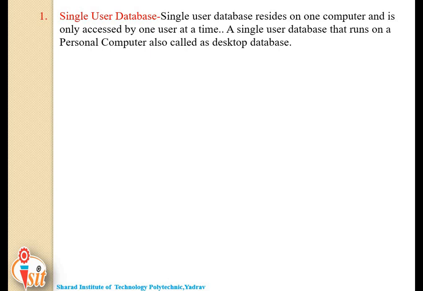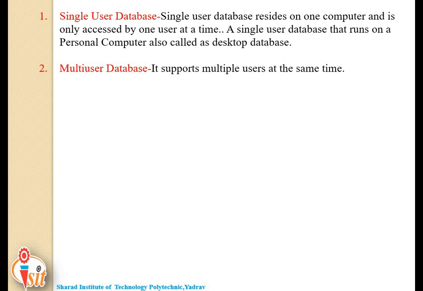The user may organize, design, maintain, and write programs for accessing and manipulating the database according to the requirements. A single user database that runs on a personal computer is also called a desktop database.